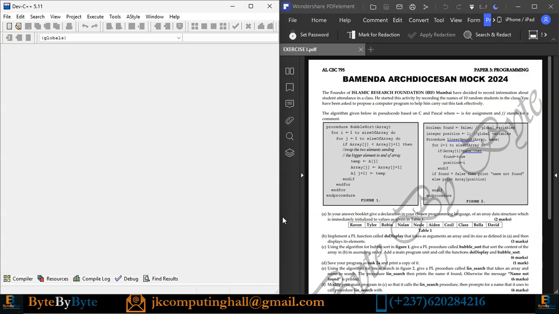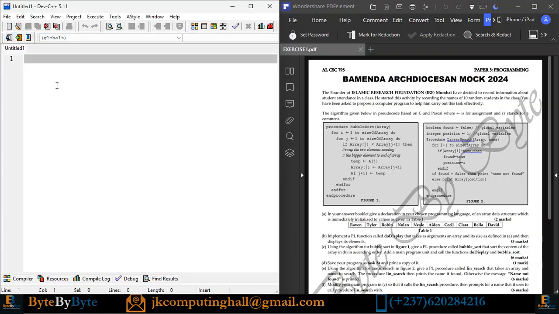The A part says, in your answer booklet, give a declaration in your chosen programming language of an array data structure which is immediately initialized to values as given in table 1. Let us do this directly in our IDE. As we said in the videos we did on C programming, there are two ways by which you can declare an array of string values.